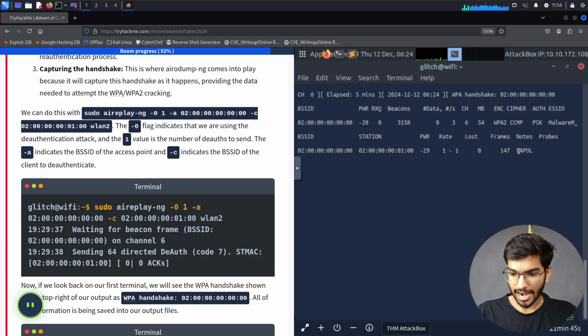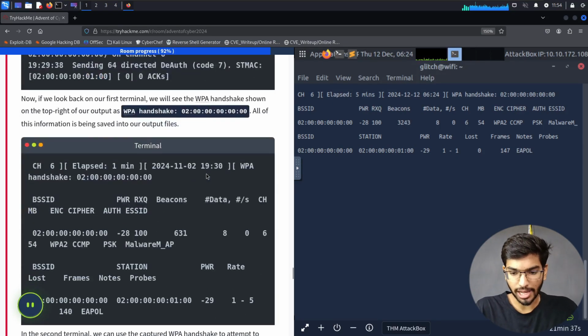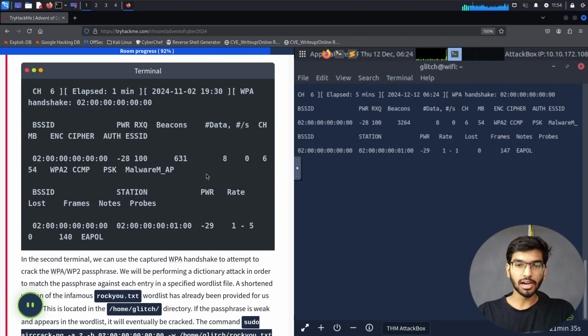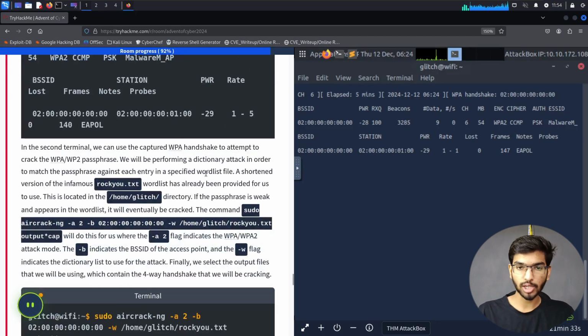Now you can see that we have got EAPOL in our notes section, which means that the client has tried to connect back to the network. That means this has also captured the four-way handshake of it.